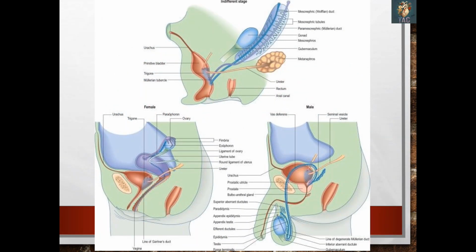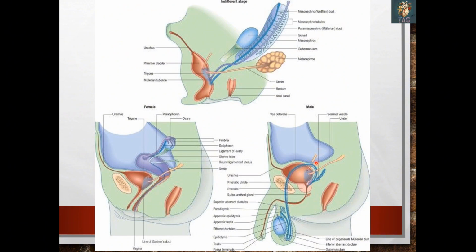So again in this slide, this is the indifferent stage in which both the mesonephric duct and the paramesonephric duct are present. This is the metanephros which is forming the kidney, and this is the metanephric tubule which will form the ureter. This one is the developing urinary bladder, and here you can see the urachus, and this whole is the urogenital sinus which is separated by the urorectal septum into urinary part and the rectal part. Then the differentiation between the male and the female is different, and we will see that in case of the male.